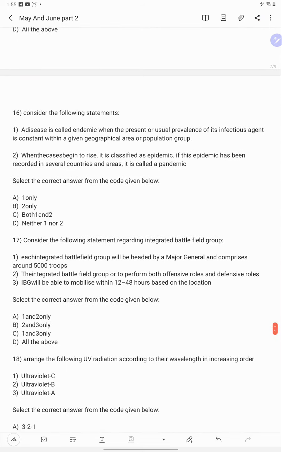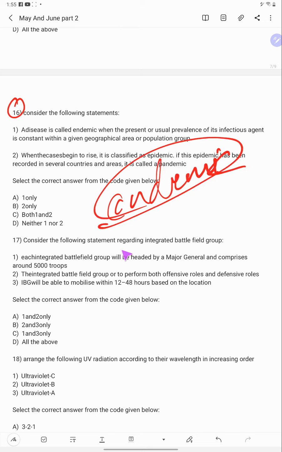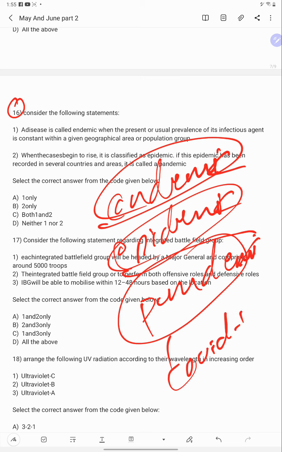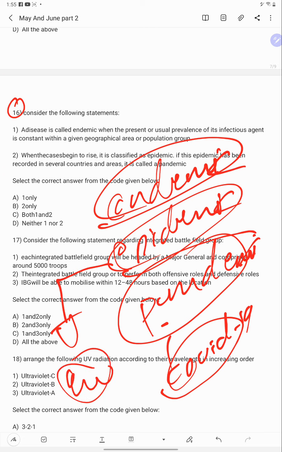So come to the next question, the 16th question. Before going to that question, you should know what is endemic, what is epidemic, what is pandemic. Because COVID-19 is a pandemic; before becoming a pandemic it was an epidemic. What about epidemic? What about endemic? Endemic, like malaria.